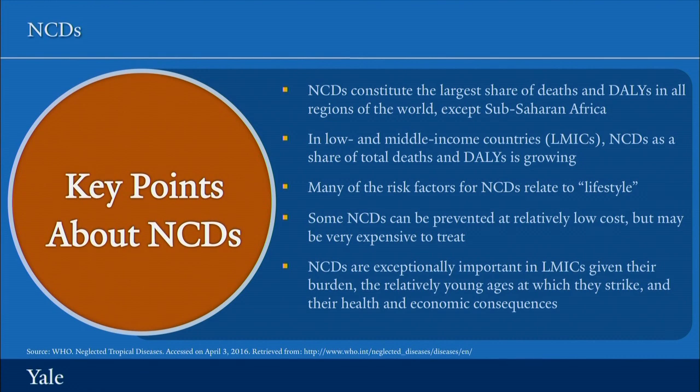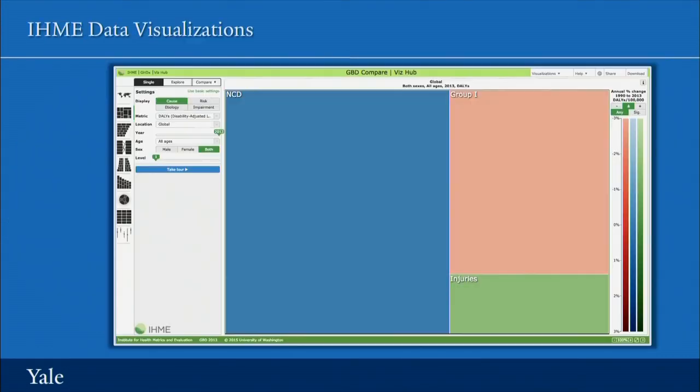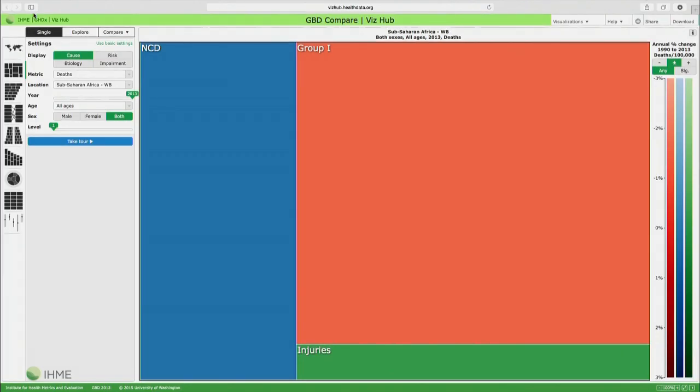Let's explore these points further with the help of the website from the Institute of Health Metrics and Evaluation. We're going to look first at the distribution of the burden of deaths by group 1, group 2, or group 3 disease. Group 1 is communicable, perinatal, and nutritional and maternal. Group 2 is non-communicable, and group 3 is injuries and accidents, or injuries, excuse me.